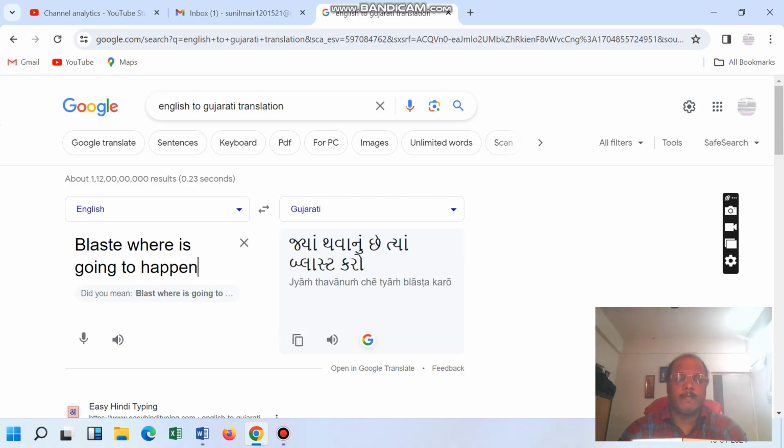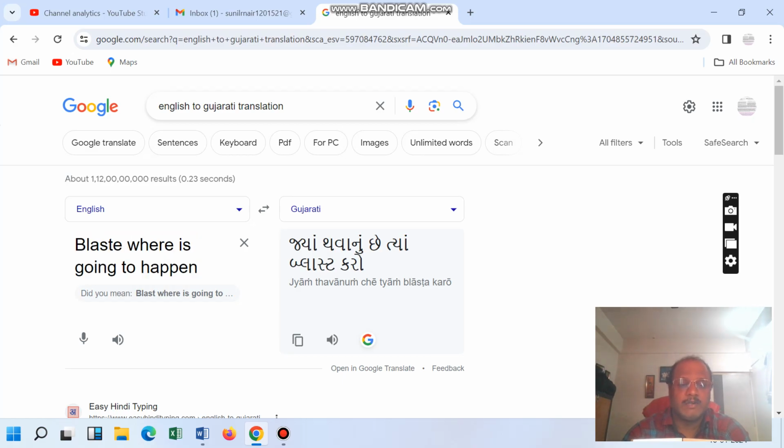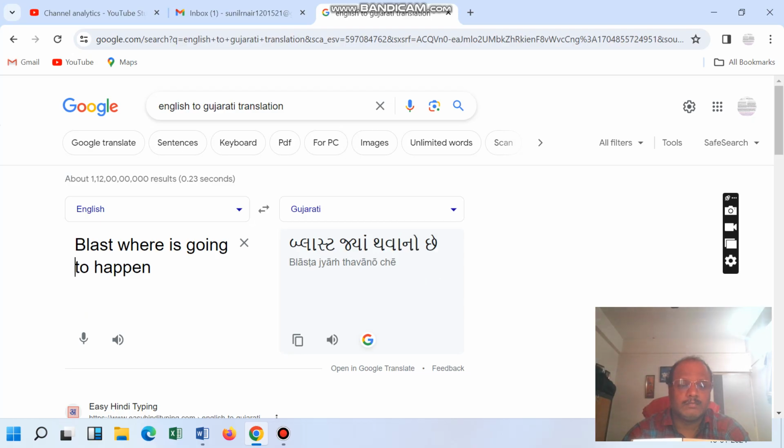So see what it spells. Blast a where is going to happen. જ્યાં થવાનું છે ત્યાં બ્લાસ્ટ કરો. So we will change the word. So see now.